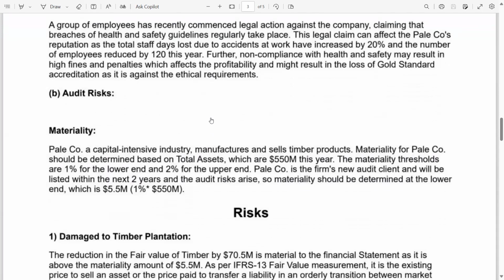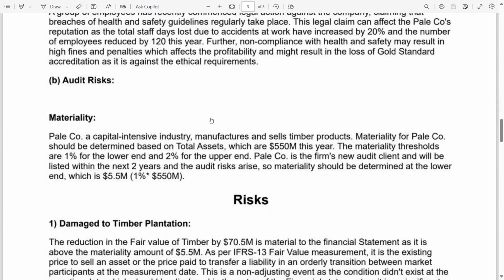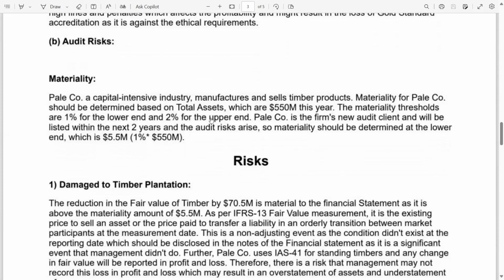This is wrong. Materiality paragraph should come after business risk, under the part B, audit risk or risk of material misstatement. Also, materiality paragraph should be the first paragraph of the part B. After that, you have to write your risk of material misstatements and audit risk. If you change the sequence of these paragraphs, then of course you will lose your professional marks.